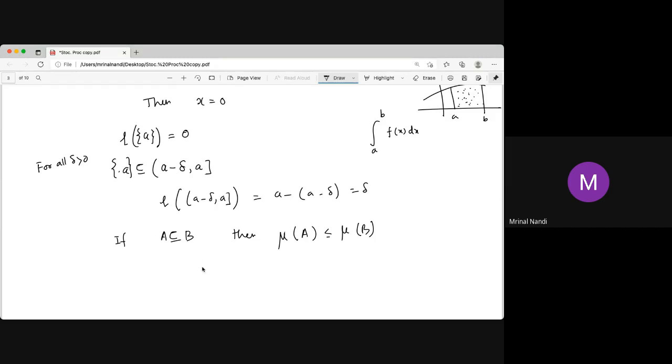Clearly, because you can write B in terms of A union (B minus A), and this is a disjoint union.